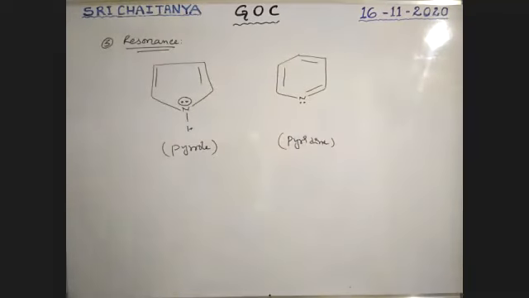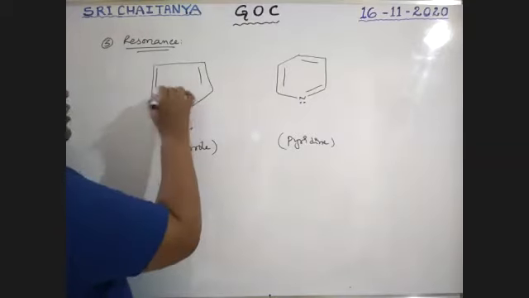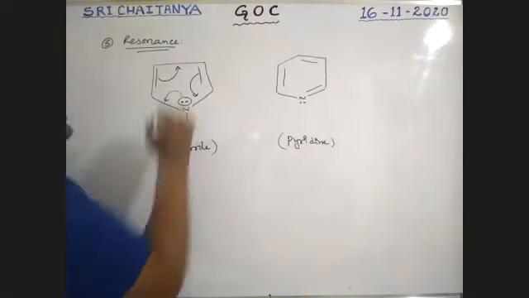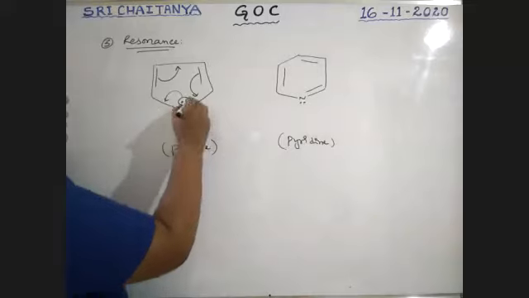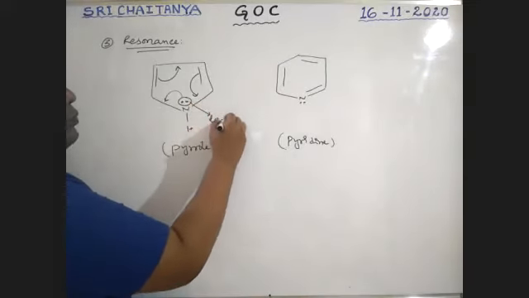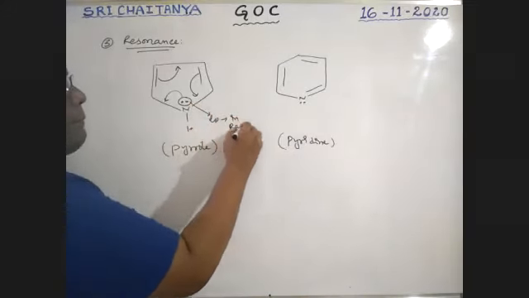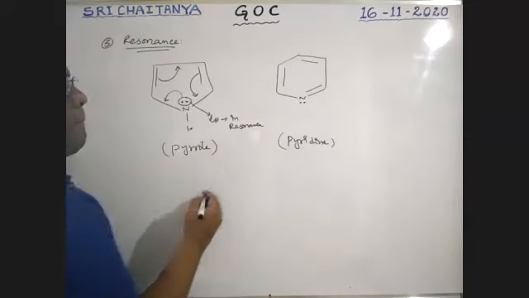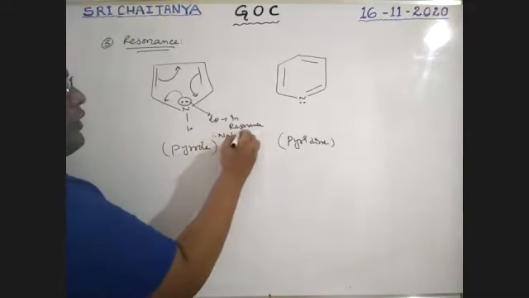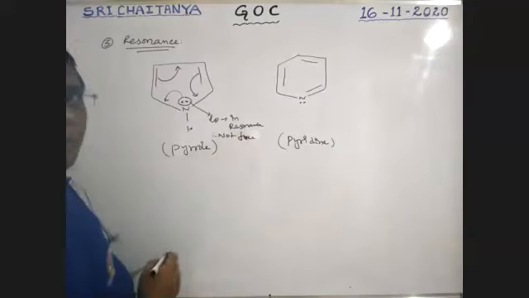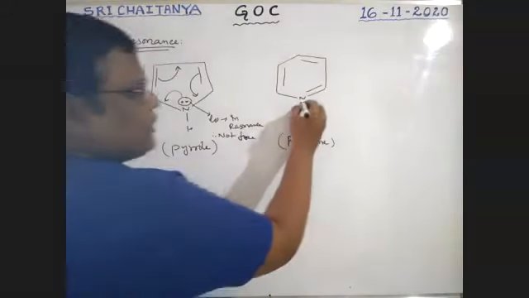It is pyridine, that is pyrrole. See here, this lone pair is involved in resonance like this. Therefore, this lone pair is in resonance, therefore not in a free condition. Now, what about this lone pair?